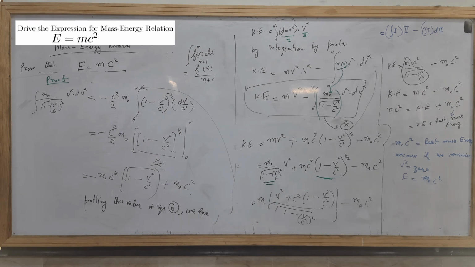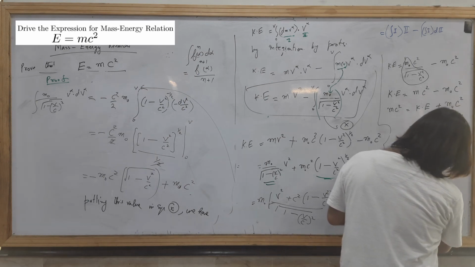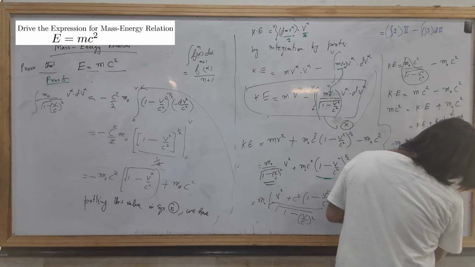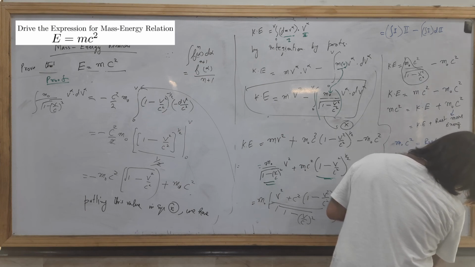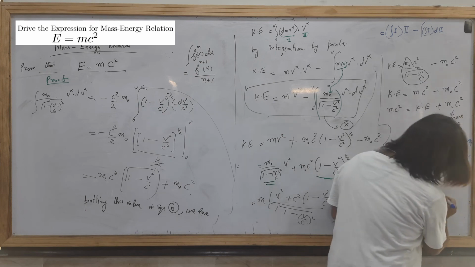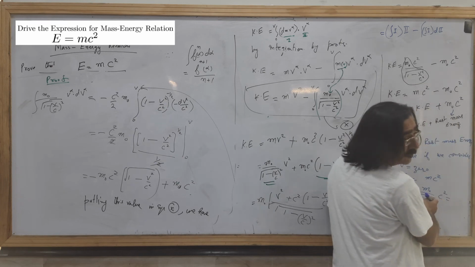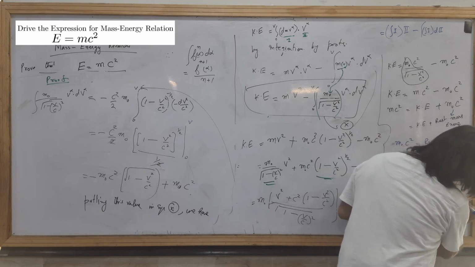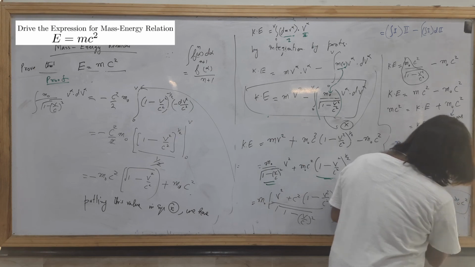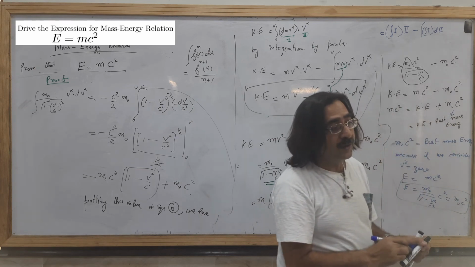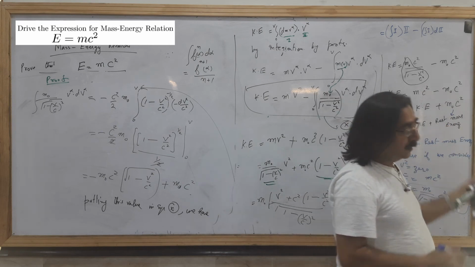When you consider that energy is mc square, that is m naught over 1 minus v square over c square, times c square. When you put v equal to 0, that becomes m naught c square. That's why this energy is the rest mass energy.